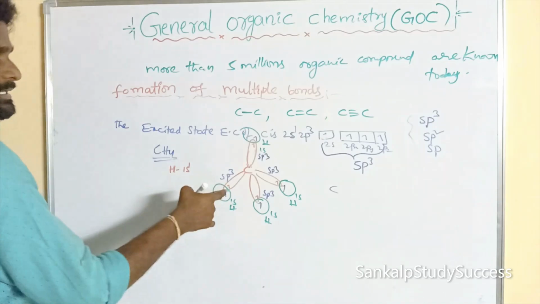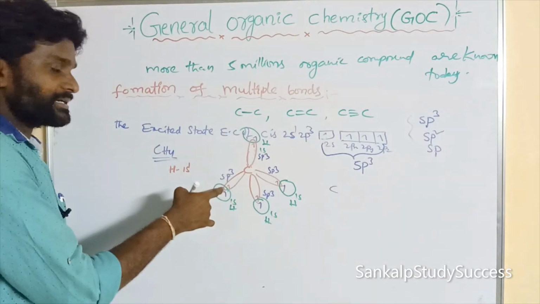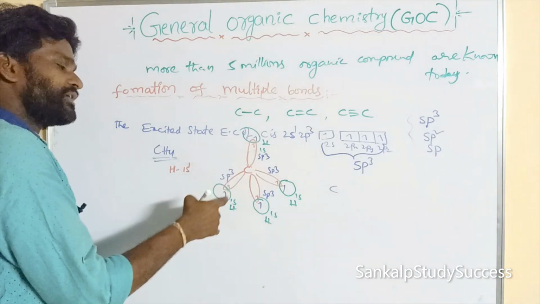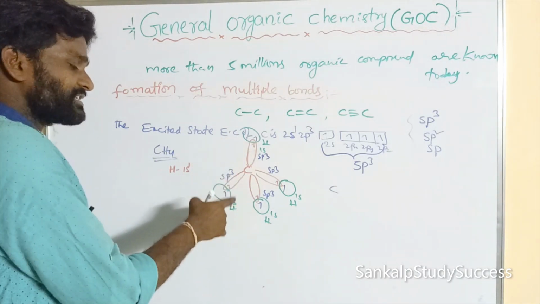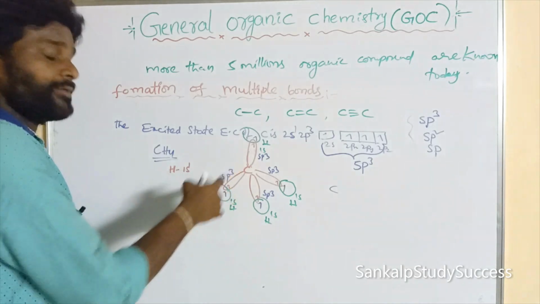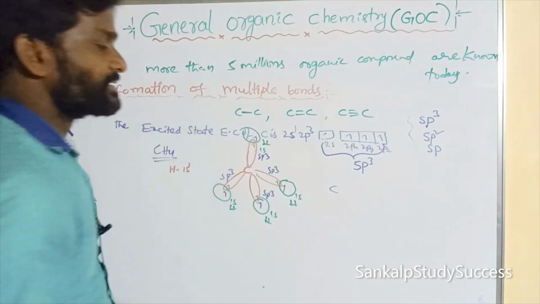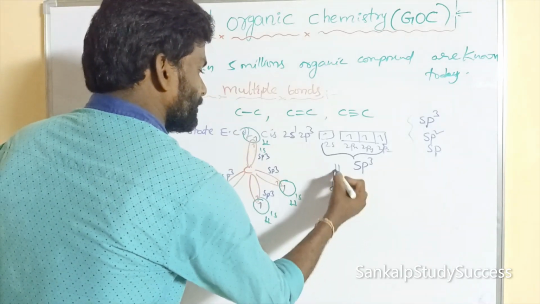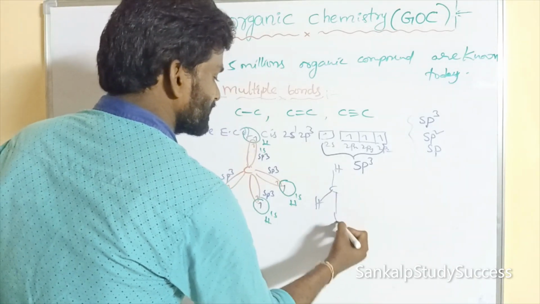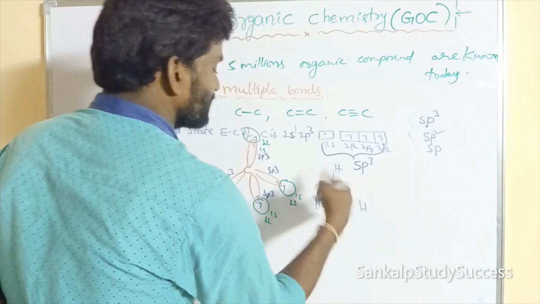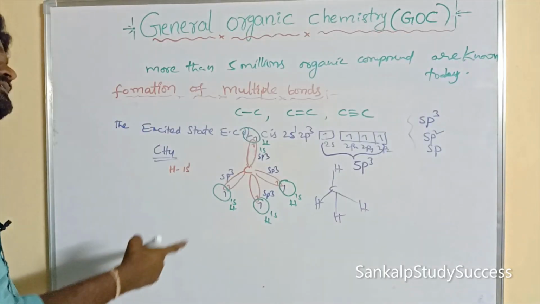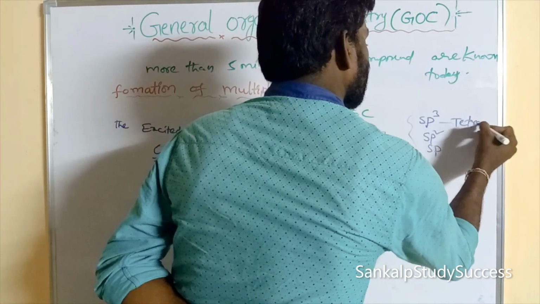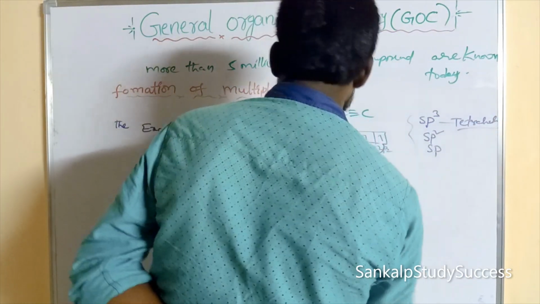Here these 2 electrons are said to be an electron pair. This electron pair is shared between the 1s of the hydrogen atom and the sp3 of the carbon atom to form a covalent bond. Sharing of an electron pair between atoms is said to be a covalent bond. This is the structure of CH4. CH4 is present in tetrahedral shape; sp3 forms a tetrahedral shape.